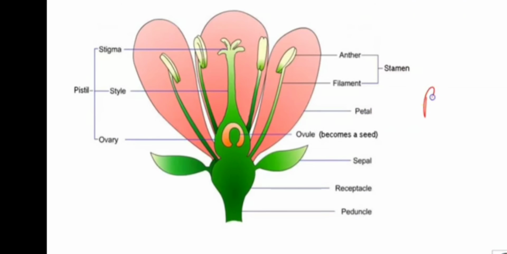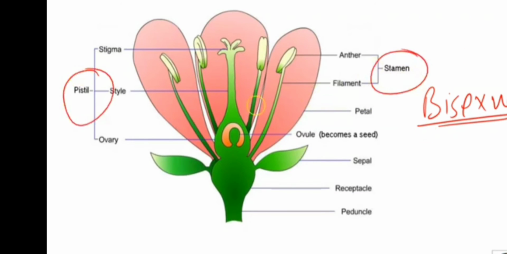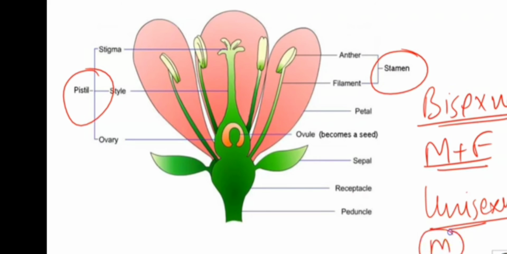Now student, we have discussed about the whorls. Now we will see what are the arrangements of different sepals and petals, how they are arranged. Okay, we have discussed about the bisexual, unisexual nature of the plants, the sexual distribution of the plants. Now student, we will see that the sepals